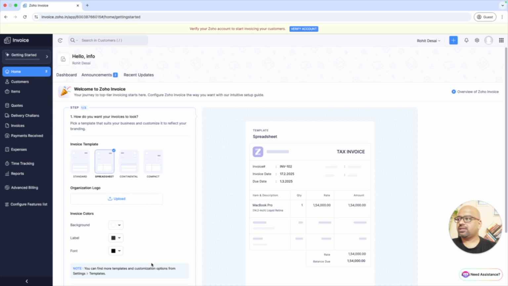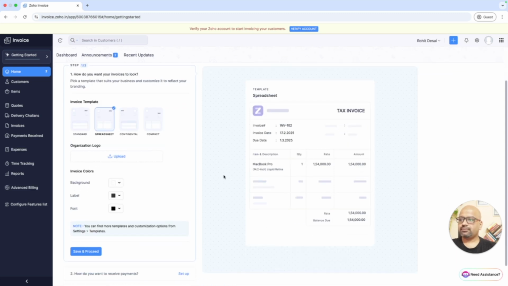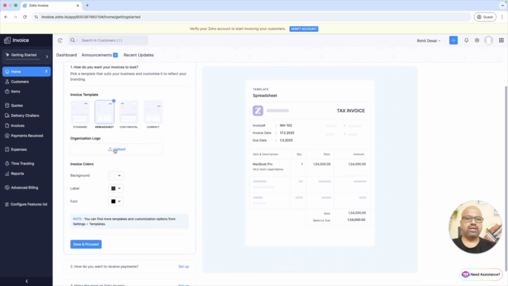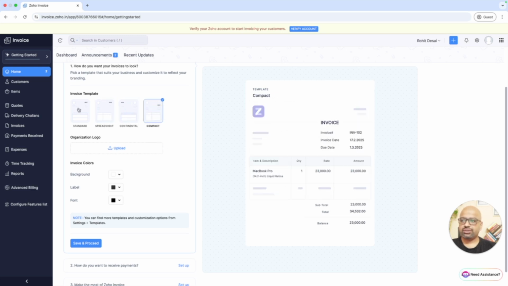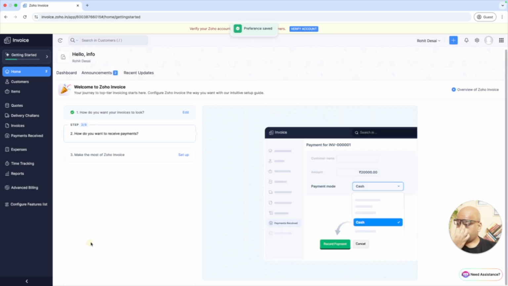Okay, this is the dashboard. You can update your logo and change all your spreadsheet models. How do you want your invoicing? These are all the details. What I prefer is to use this one. Okay, then click and proceed.